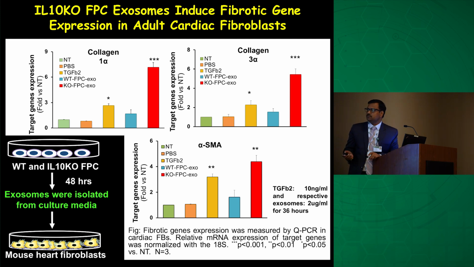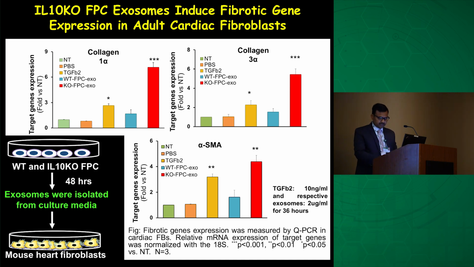When we treat those fibroblasts with the wild-type exosome, the expression of these fibrotic RNAs was not significantly increased, although it's increased, but not significantly. However, in the cells treated with the IL-10 knockout mice-derived exosomes, the fibrotic gene expression was tremendously increased, clearly suggesting that the factors packed in these exosomes can lead these fibroblasts to activate and become more fibroblast-like